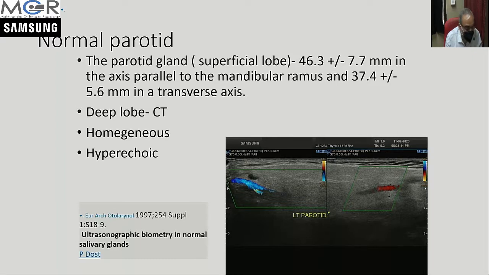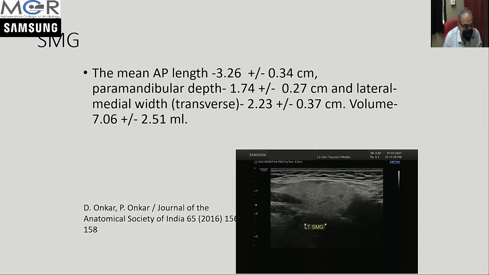We know the parotid and the submandibular glands are quite hyperechoic compared to the muscle, and they show a very homogeneous echotexture. Submandibular gland measurements are again as mentioned here. Then you should make a habit of measuring them and reporting wherever they are enlarged or reduced in size.